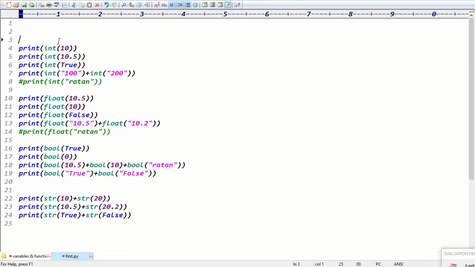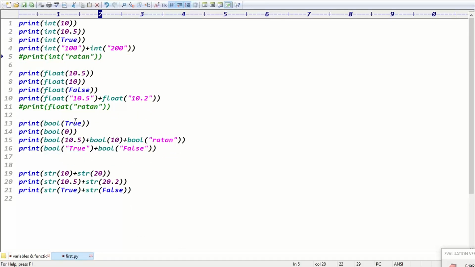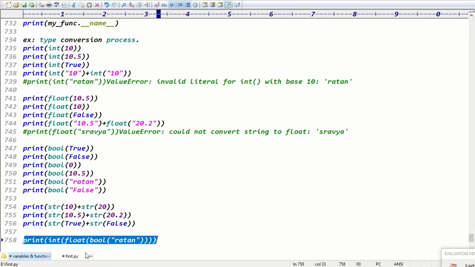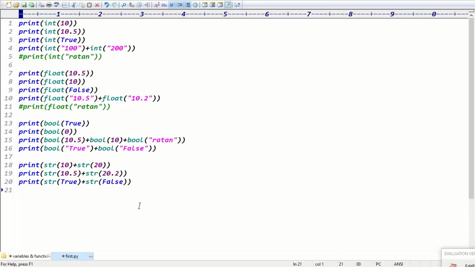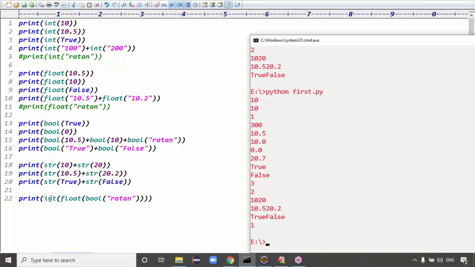Guys, the type conversions are clear, right? The integer format, float format, Boolean format, and string format. And in the last line, you can see normal code. First I'm converting Boolean of Rathan. Boolean of Rathan means what value? Other than an empty string, it is true, so 1. 1 into float format is 1.0. 1.0 into integer format is 1. So the final expected output is 1, right? You can see the output here is 1.